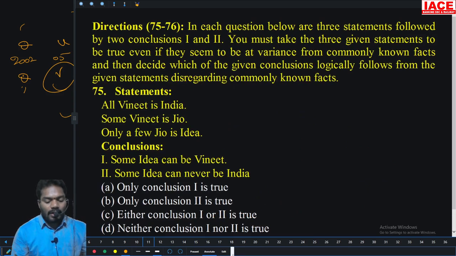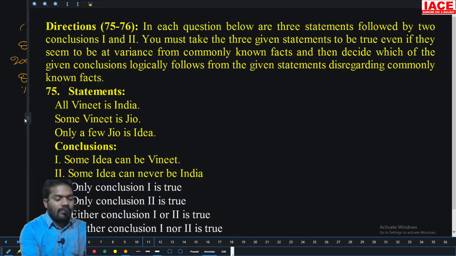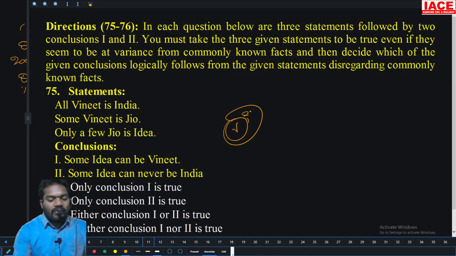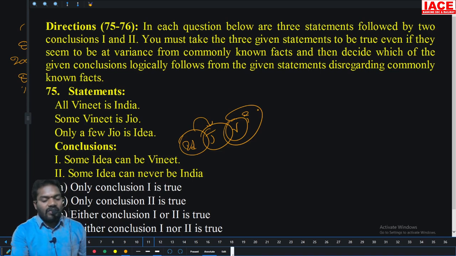Now, all Vinith is India. Some Vinith is Geo. Only few Geo is idea. Some part of Geo is not an idea. Then some idea can be Vinith. This is idea, this is Vinith.